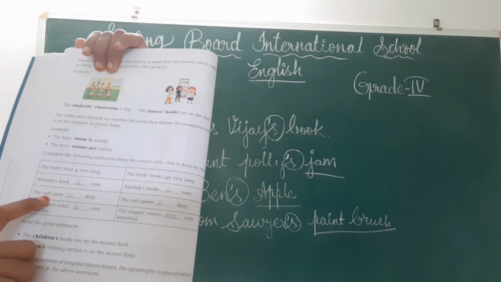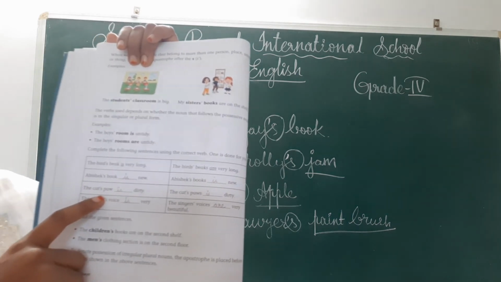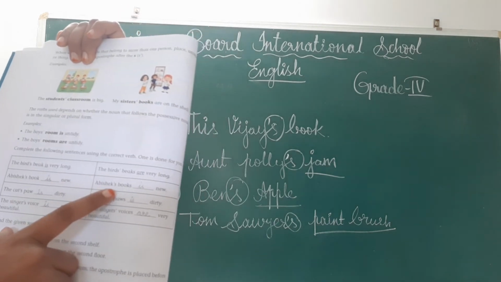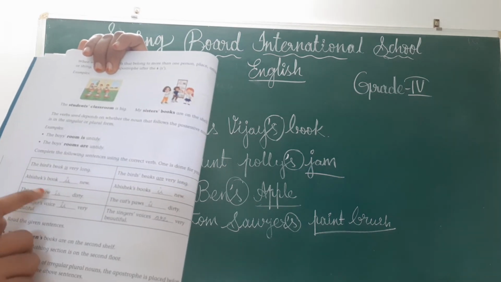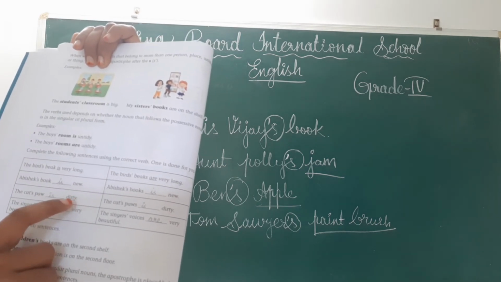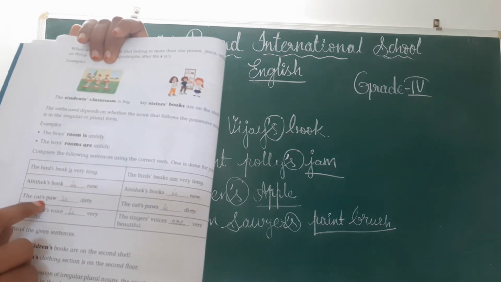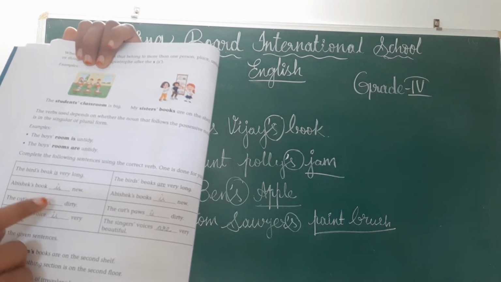Okay children, here you have to write these verb forms. Okay children, see Abhishek's book is new. Abhishek's book is new. Here both are singular only. The cat's paw is dirty. Both here, the apostrophes are before the s only. That means we will use is only.